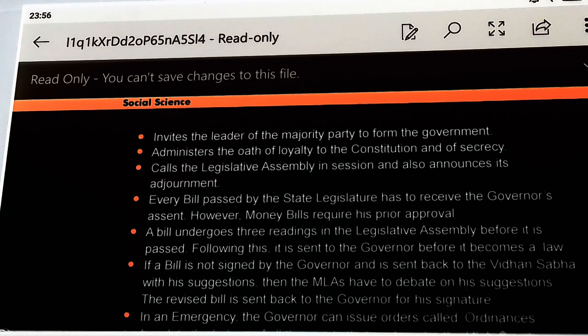Every bill passed by the state legislature has to receive the governor's assent. However, money bills require his prior approval. So, every bill that is passed by the state legislative assembly is forwarded to the governor, and after receiving the signature of the governor, it becomes a law. However, the financial bill or the money bill requires previous approval from the governor in order to be introduced in the state legislative assembly.